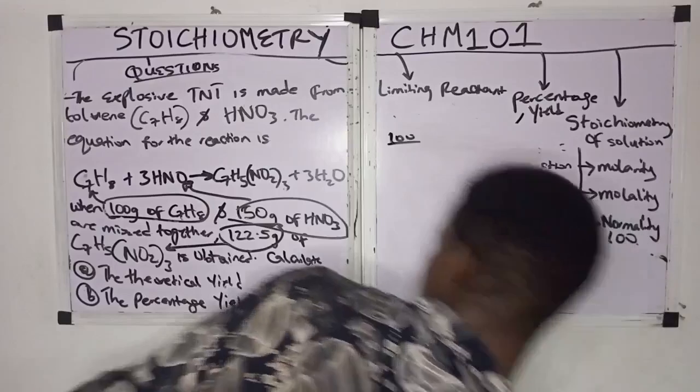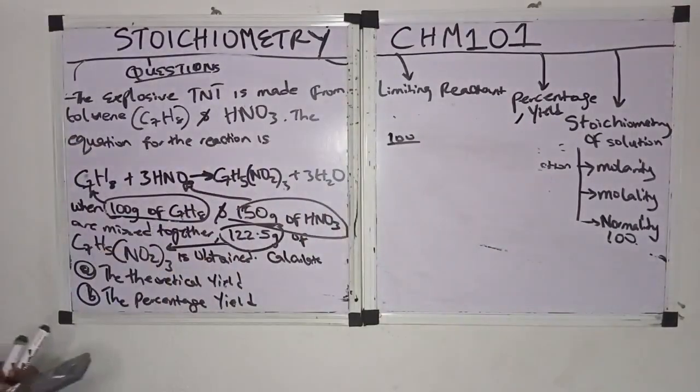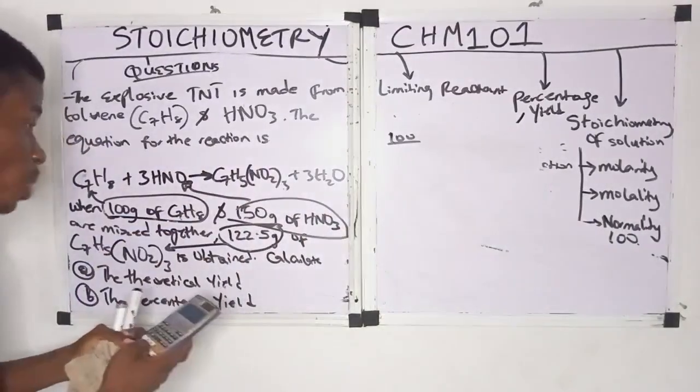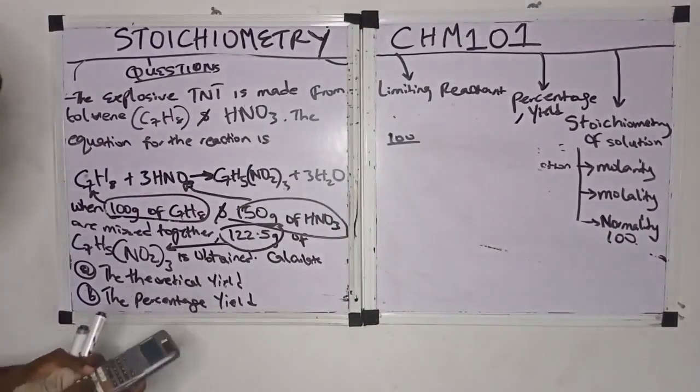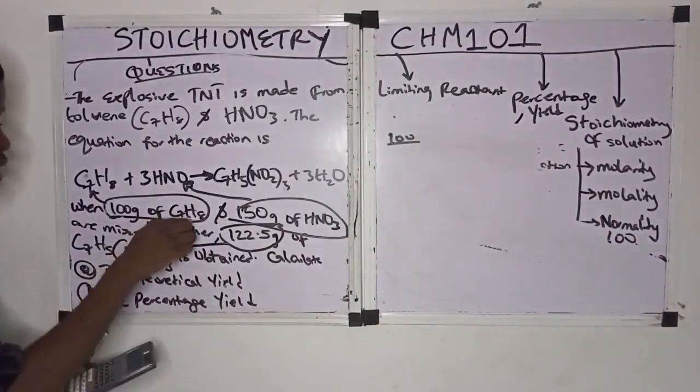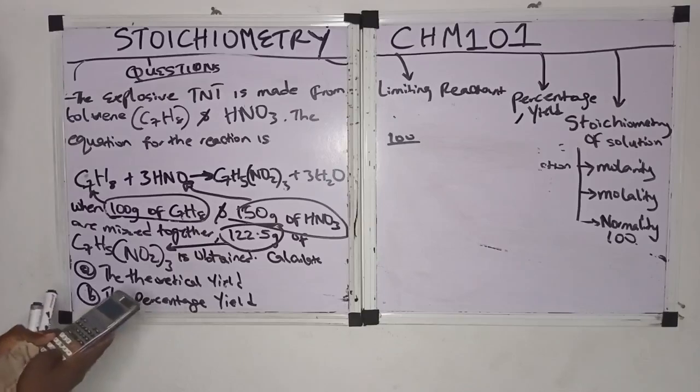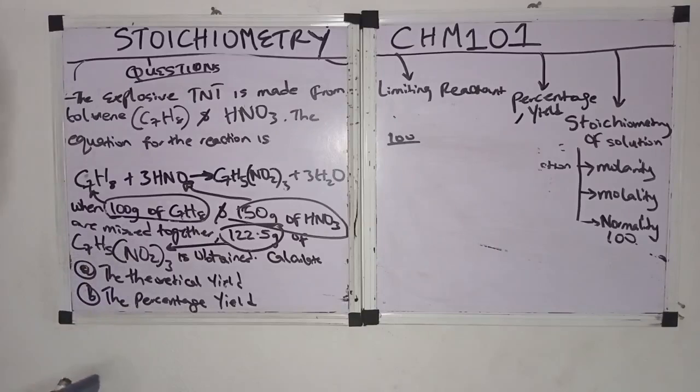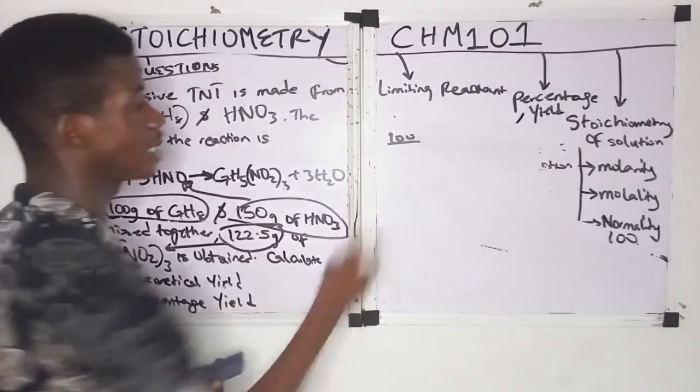Let's calculate the molar mass of toluene. The mass of carbon is 12, 12 times 7 is 84. Then plus the mass of hydrogen, which is 1, times 8 is 8. So 84 plus 8, we get 92. So the molar mass of toluene is 92, right?